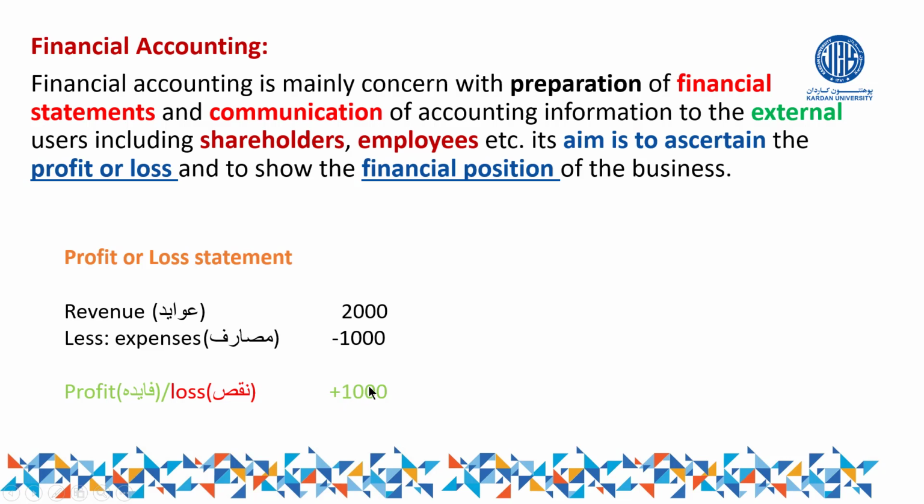1,000. If this result is positive, it means we made profit. If this result is negative, it means we suffer loss. This is called what? Profit and loss statement. So a profit and loss statement simply means how much revenue you received, how much expenses you incurred, and what is the summary, whether it is positive or negative. If it is positive, you made profit. If it is negative, it means you suffer loss.